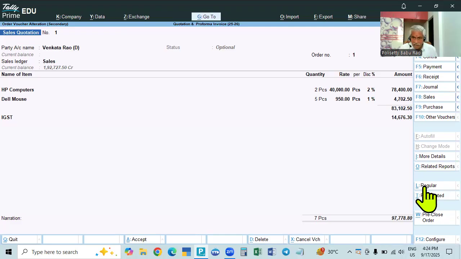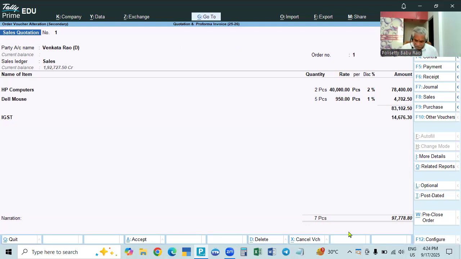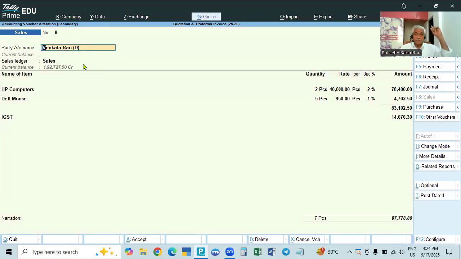Control L or click regular. So optional is gone, and the date we have to make 2nd May. Then we make it F8, so F8 means sales. The quotation number is different; sales will take the latest number. Previously 7, then 8. Okay, now everything is there.